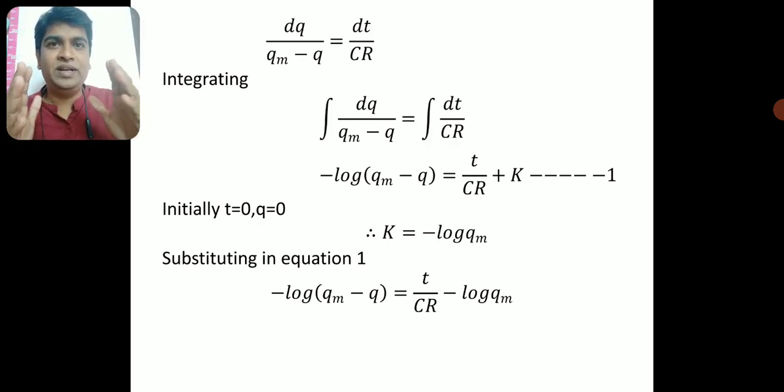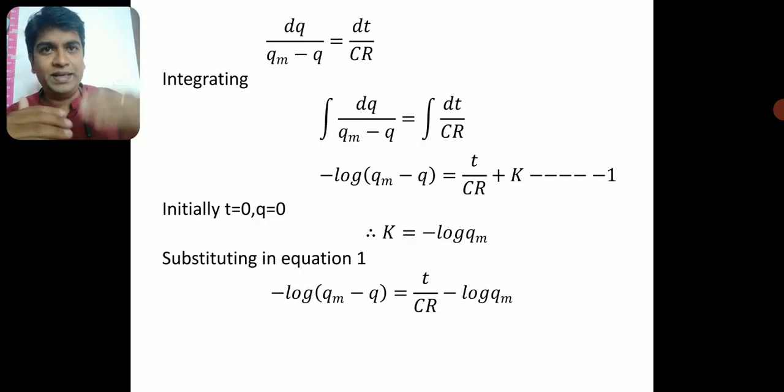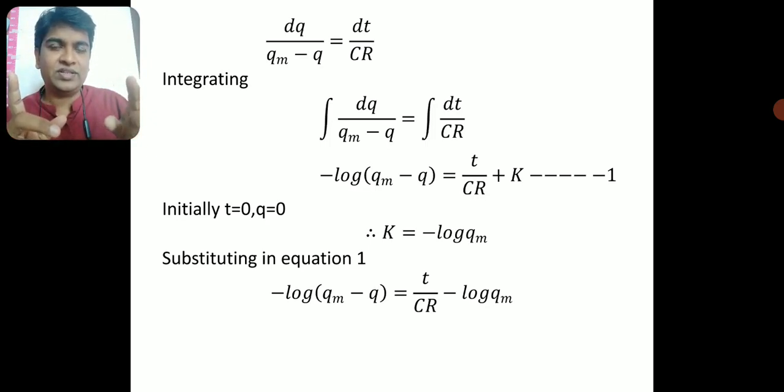If you write an integration with limits, you don't need to write any constant, because we are applying the exact limits. In this case we are not applying any exact limit. Therefore you need to write one constant here. You need to write the constant compulsorily when you are doing this kind of integration.